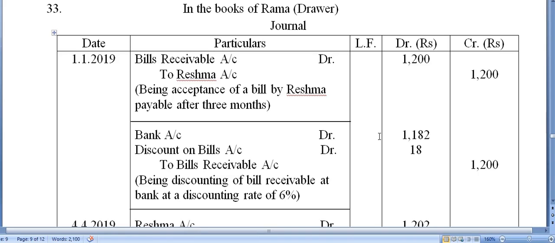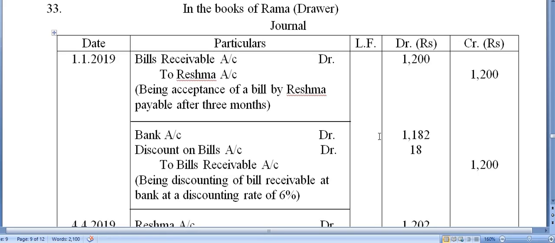The bank having to pay rupees... Oh, acha, this is not the case of endorsement. Sorry. Did we do the case of endorsement also? Anyway, I will see if there is anything missing. So the noting charges are 2 rupees. This is the case where the drawer is discounting the bill before maturity, and on maturity the bill is dishonored.